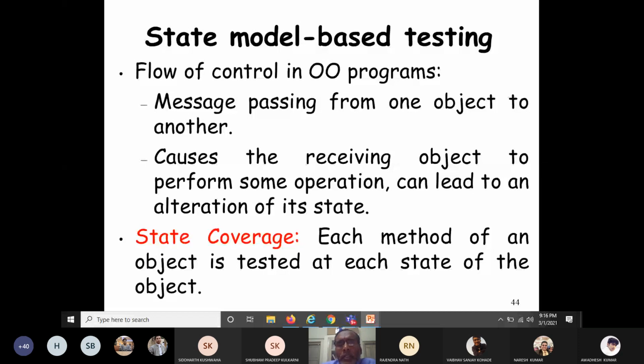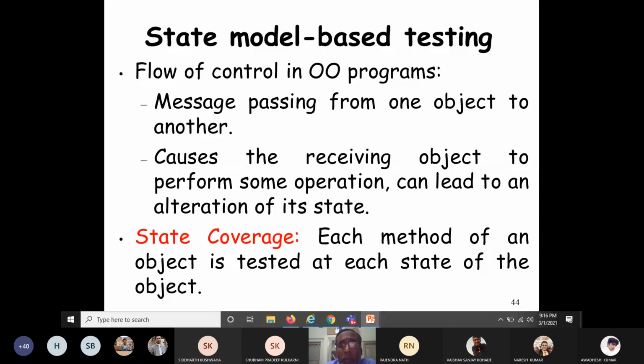Just as I have told, for use case diagrams, one new coverage we have seen is scenario based coverage. How many possible scenarios? What are the total number of scenarios? How many scenarios are you covering? So similarly, if you are performing object testing using state chart diagrams, one coverage is known as state coverage. Other coverages we will see shortly. So state coverage means what? Each method of an object is tested at each state of the object.